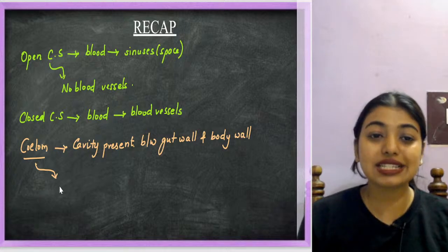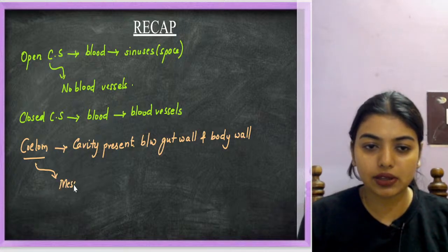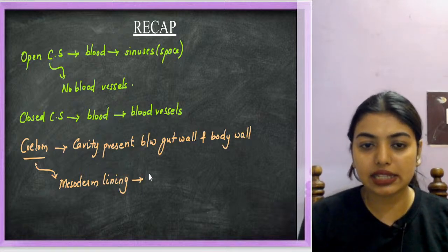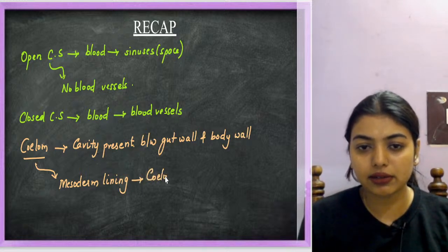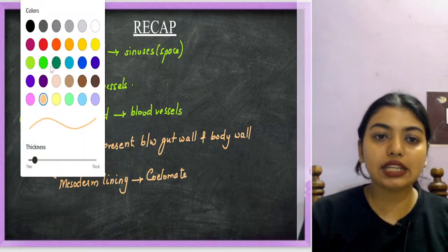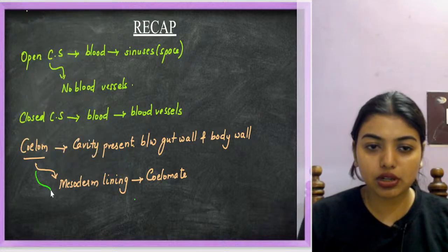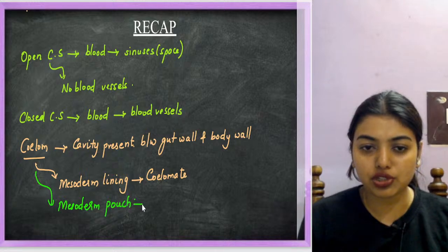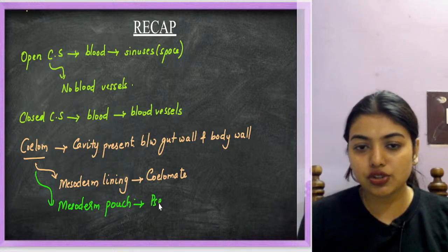If the cavity is lined properly by mesoderm, it will be called coelomate. If the mesoderm is in the form of pouches, then we will call it pseudocoelomate.